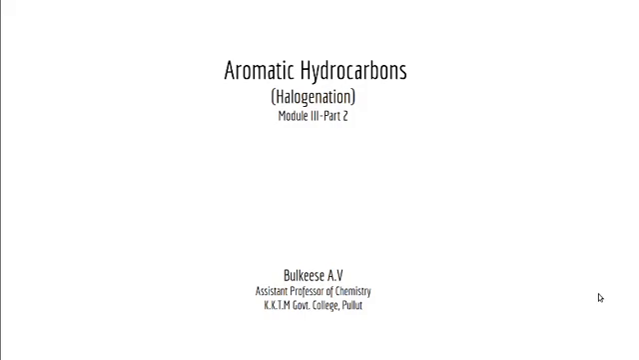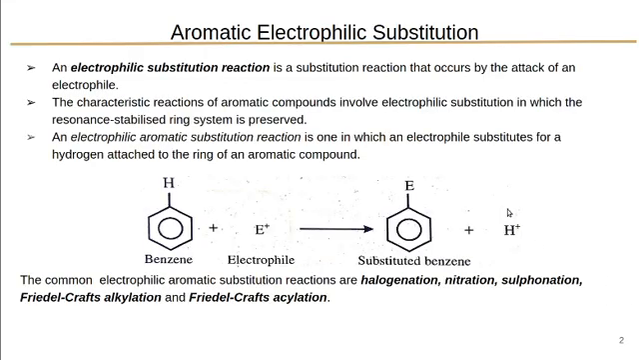Dear students, today let us continue the topic of aromatic hydrocarbons with one of the electrophilic substitution reactions, that is halogenation reaction. So let us discuss aromatic electrophilic substitution reaction. So what is an electrophilic substitution reaction? An electrophilic substitution reaction is a substitution reaction that occurs by the attack of an electrophile.